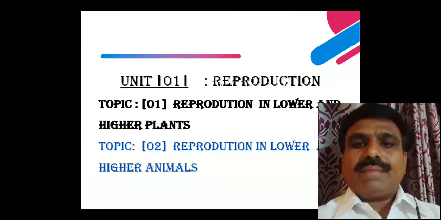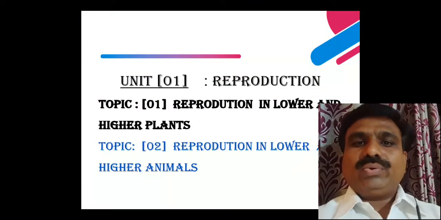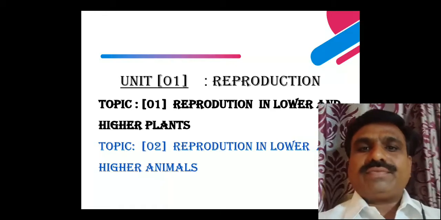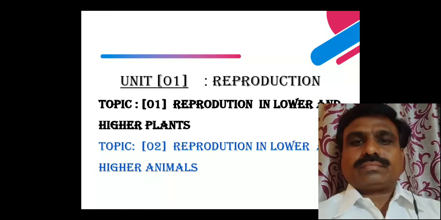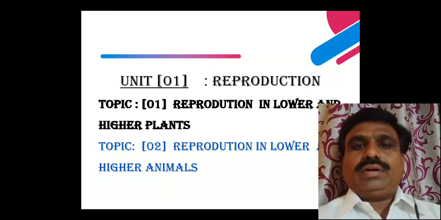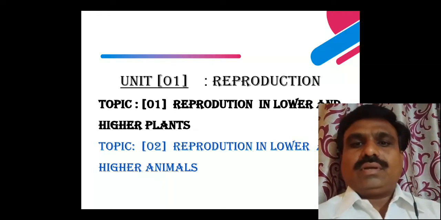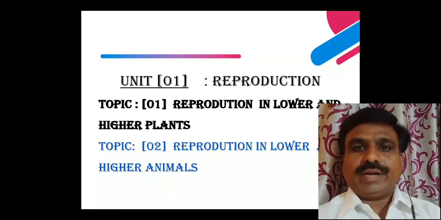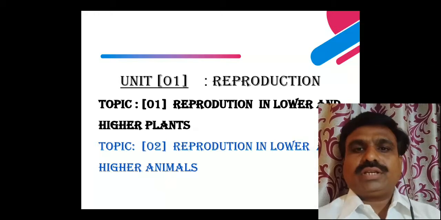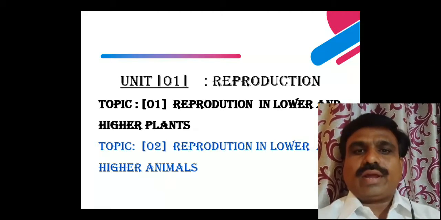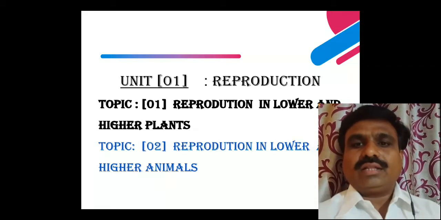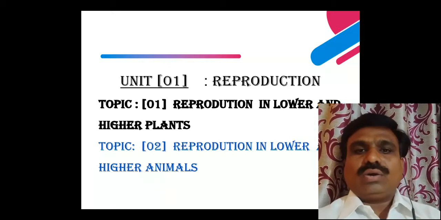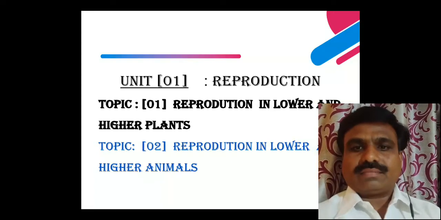In the syllabus of biology, 5 units are included. In these 5 units, the first unit is reproduction. In reproduction, 2 topics are included: reproduction in lower and higher plants, and reproduction in lower and higher animals.